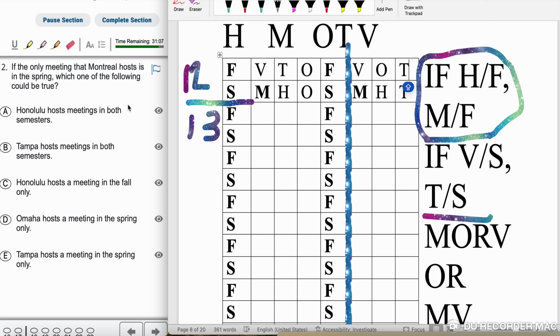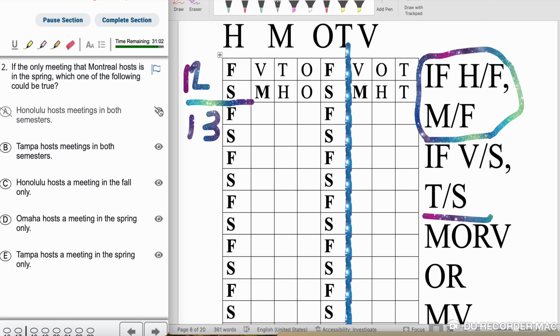A, Honolulu hosts a meeting in both semesters. No, we see H in spring. B, T hosts a meeting in both semesters. That is possible. That could be true. C, H hosts a meeting in the fall only. No. D, O hosts a meeting in the spring only. No. E, T hosts a meeting in the spring only. No.